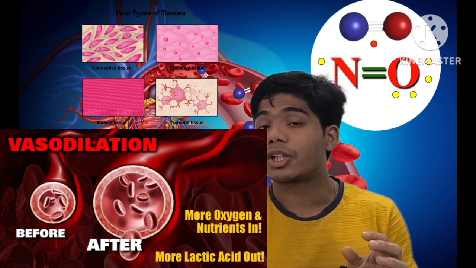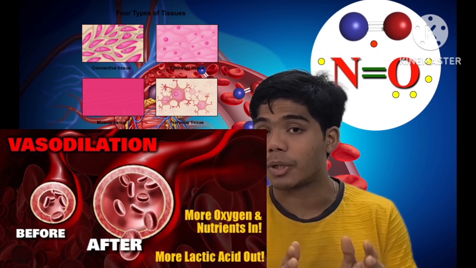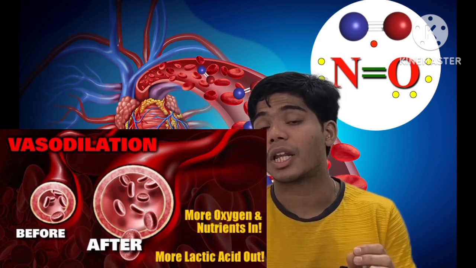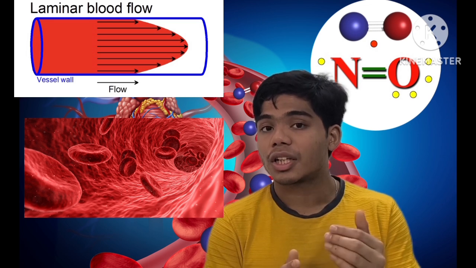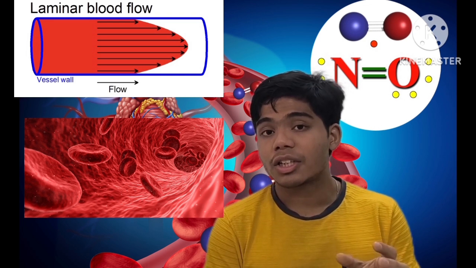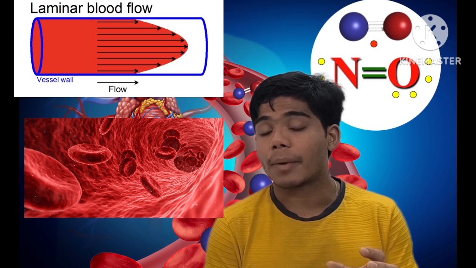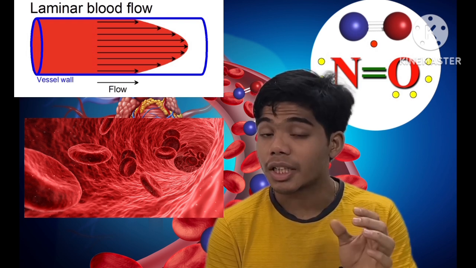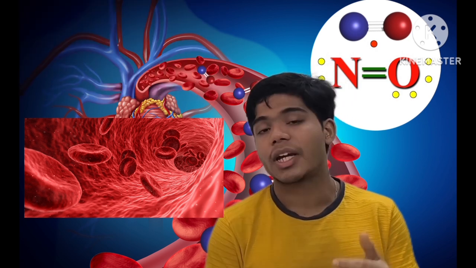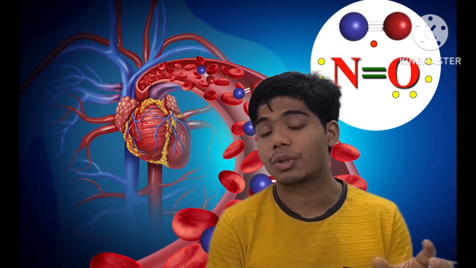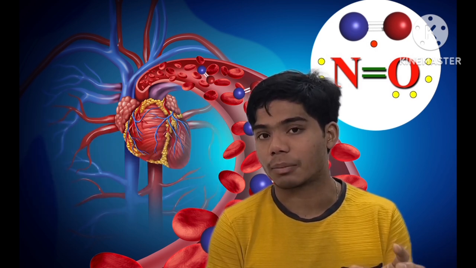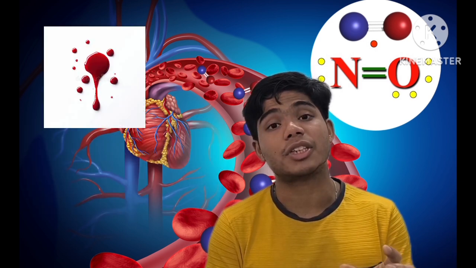Due to this vasodilatation the blood flow is enhanced, so the normal laminar blood flow is maintained. As the blood flows in a normal laminar manner, the blood tends to be in a liquid form, as I already mentioned in the starting.